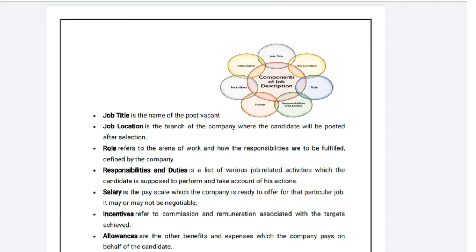The next one is allowances. These are other benefits and expenses in addition to the salaries, which the company pays on behalf of the candidate. So these are the major criteria or areas which should be described under the job description title.